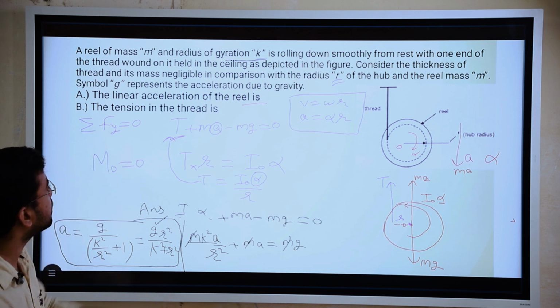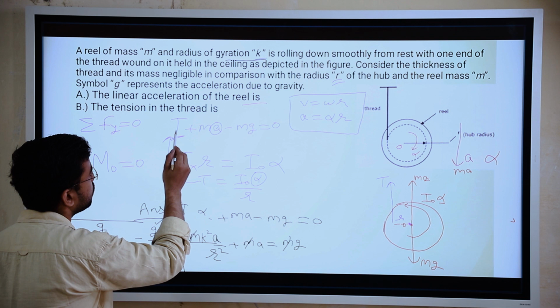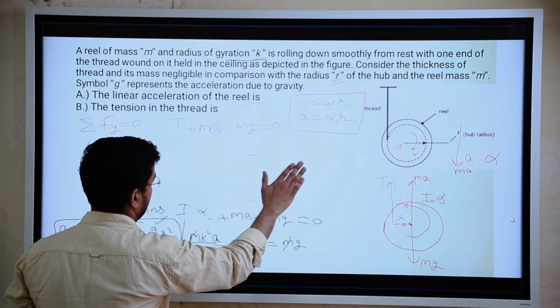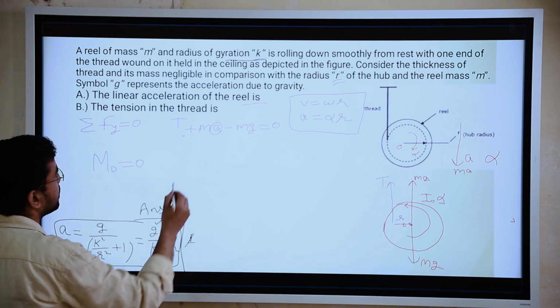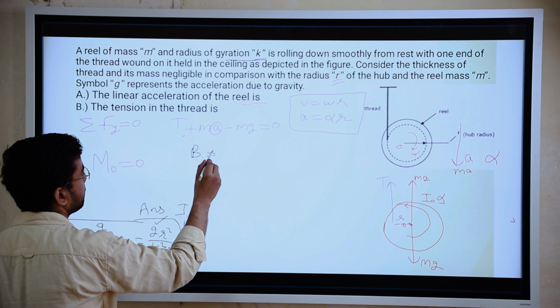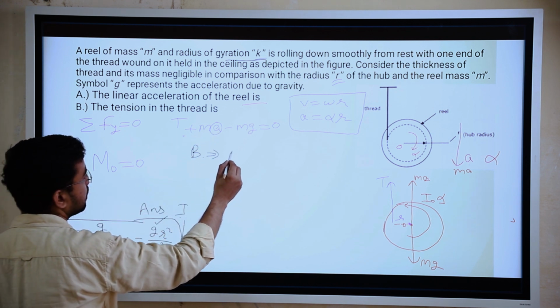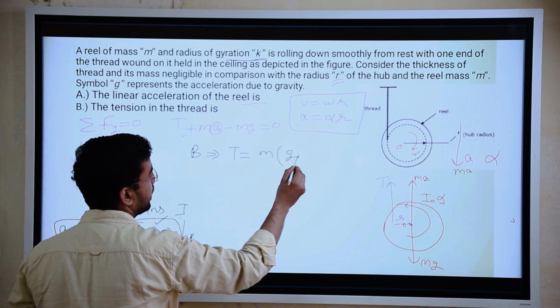The tension in the thread. So tension you can find out, you have to put this value of a here and you can find out tension directly. So I will find it for you. For the second question, we have to put the value of t here, a here, g minus a.